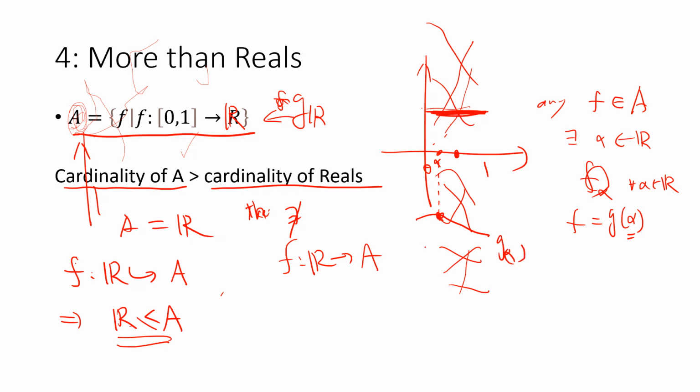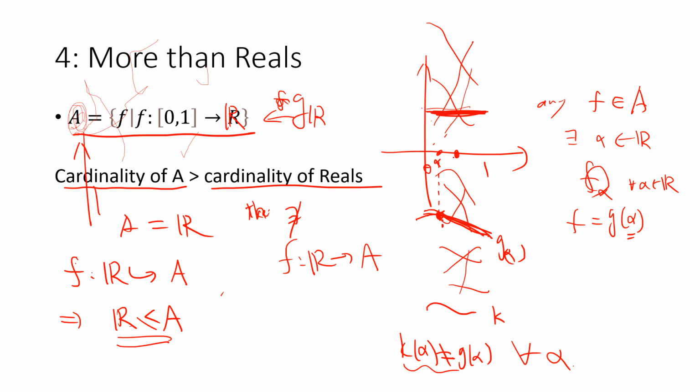Then I can construct a function, let's say k. I choose k at alpha to be different from g alpha at alpha, right? I can always choose that. So suppose you have a function which is here, then I choose another function which at alpha is different. So I can choose a function k where k of alpha is not the same as g alpha of alpha, for all alpha. Is it correct? Okay, yeah.